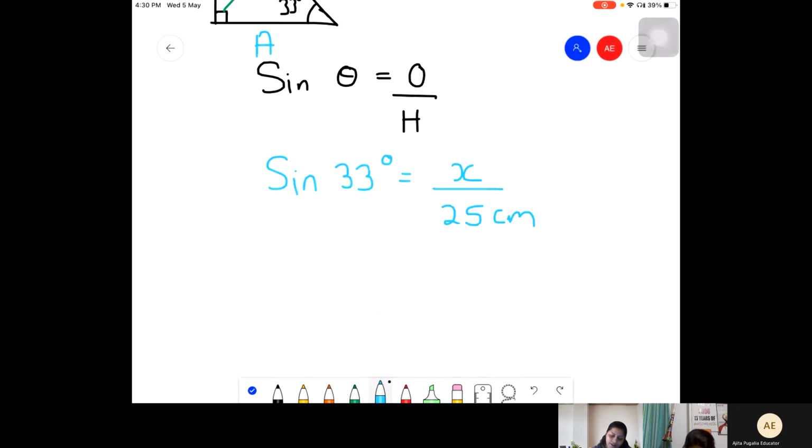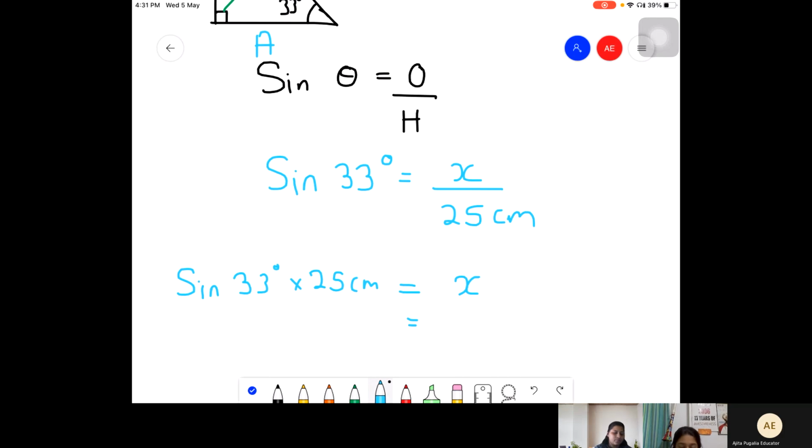Yes, ma'am. So how do I get the value of X? Therefore, X is equal to sine 33 degree multiplied with 25 centimeters. Now do it on your calculator. Sine 33 into 25 centimeters. कितना आया?